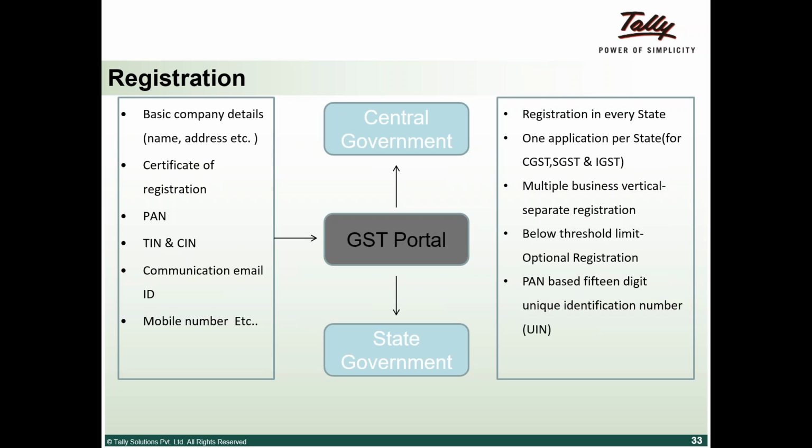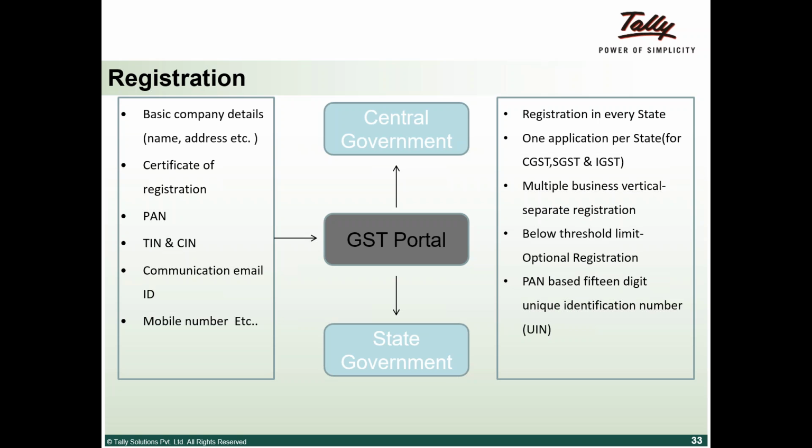If IGST registration is not required, if you are dealing only within the state of Karnataka, then CGST and SGST registration is required. So it is an application per state; if you want Tamil Nadu and Karnataka, you have to make a separate application for Tamil Nadu and a separate application for Karnataka.